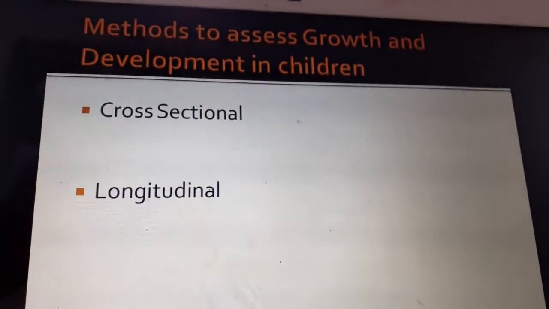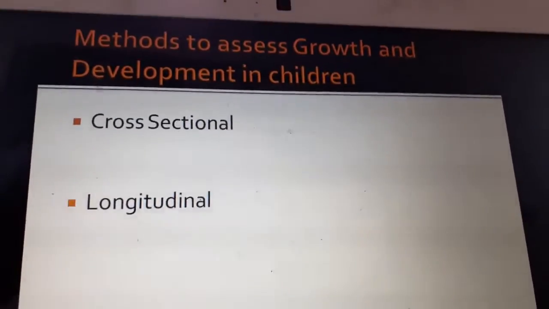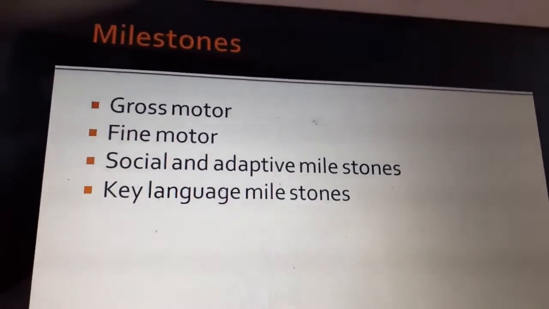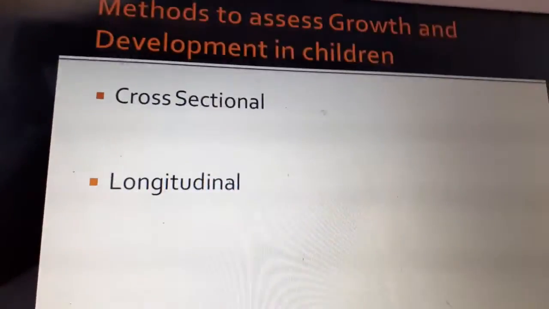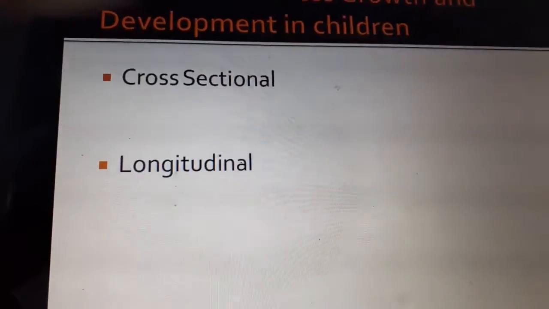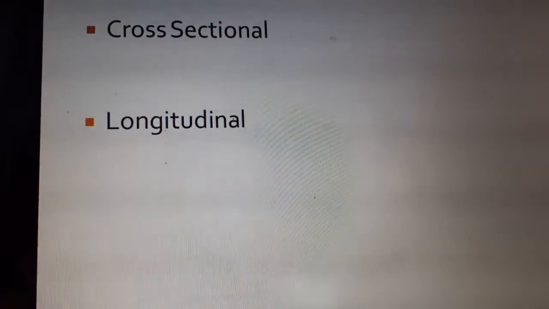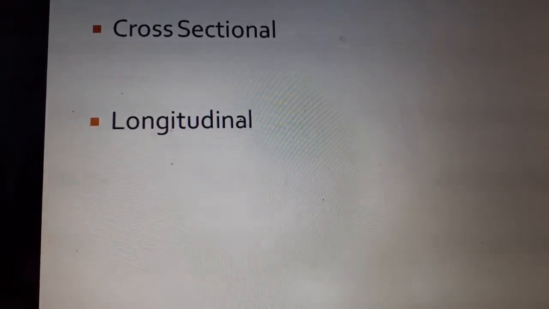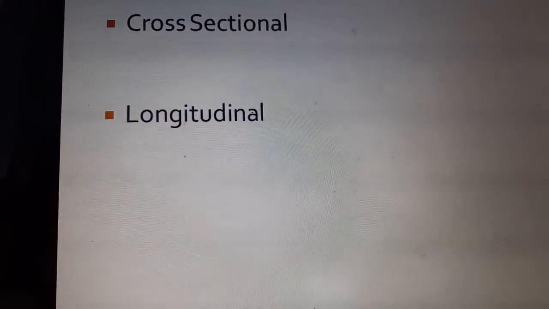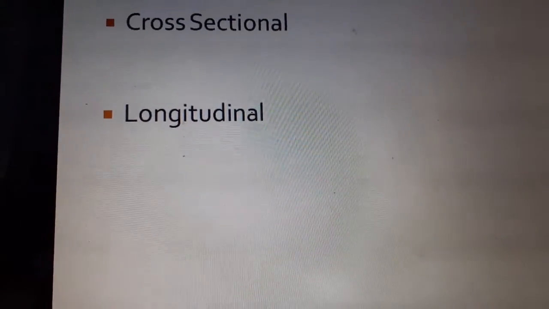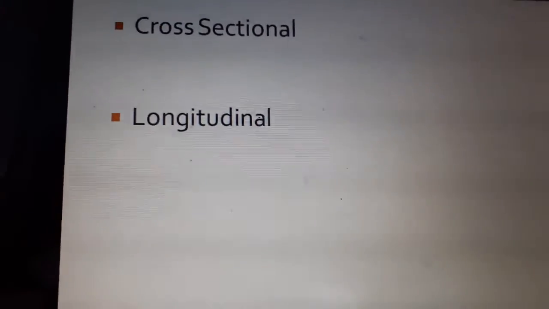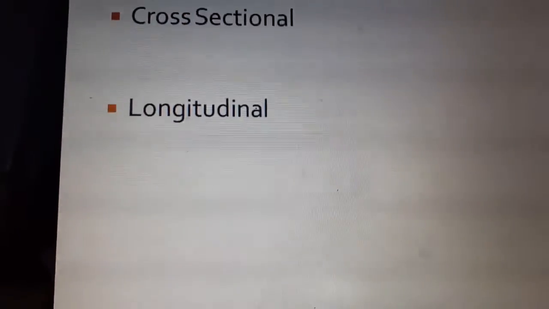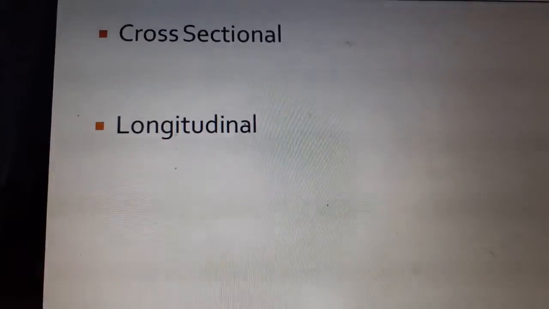Next one is the methods to assess growth and development in children. There are two methods. One is cross-sectional, the other one is longitudinal. Cross-sectional is you take a group of 100 children together, you make them stand. For example, you want to know the average height of a 1-year-old child. You take all the 1-year-old children, maybe some 100 of them, you make them stand according to their height order, and you take the 50th child and the 51st, you add, and you see how much is the height. The average of that gives you the average height of the 1-year-old child.